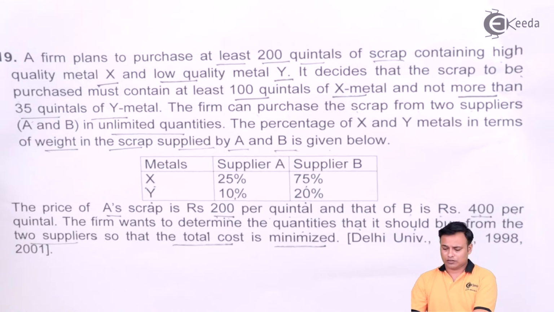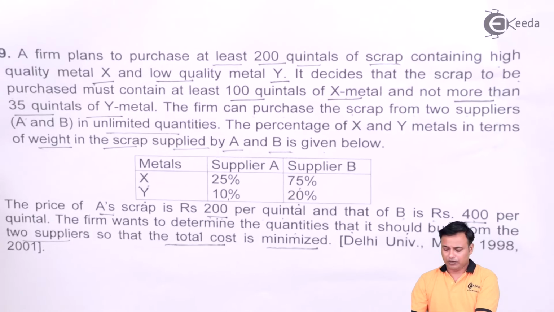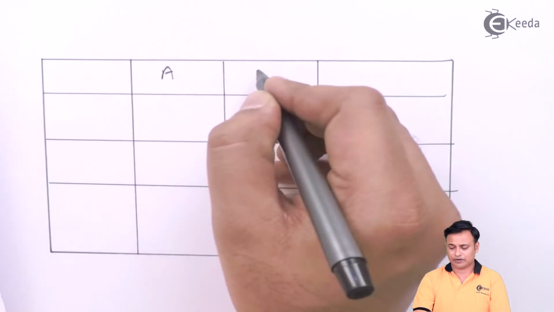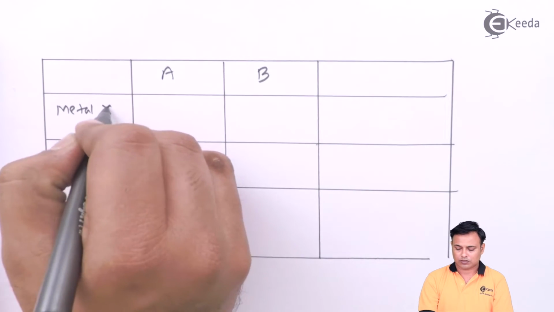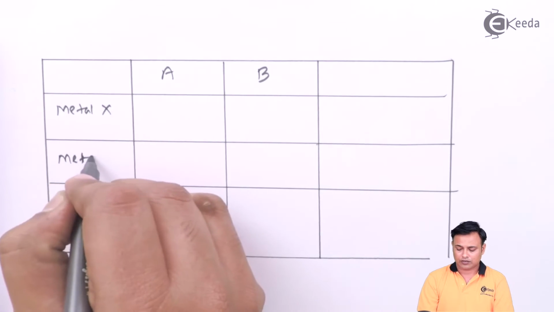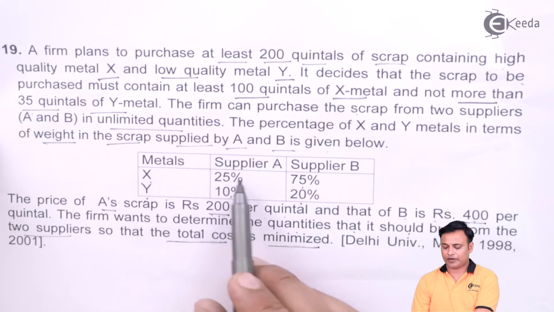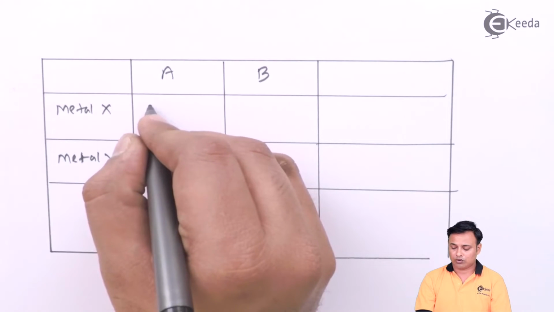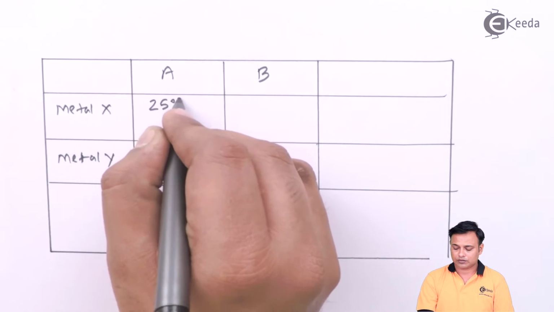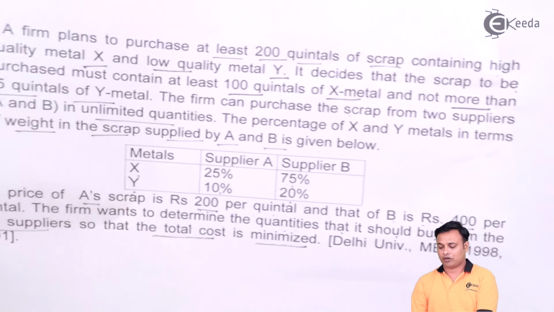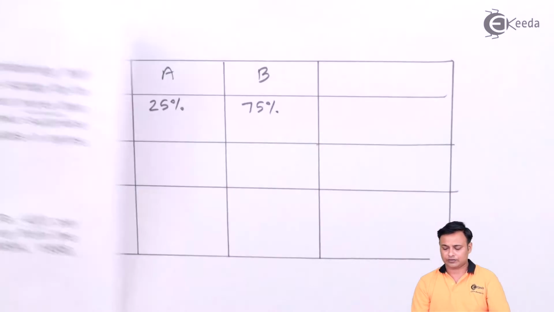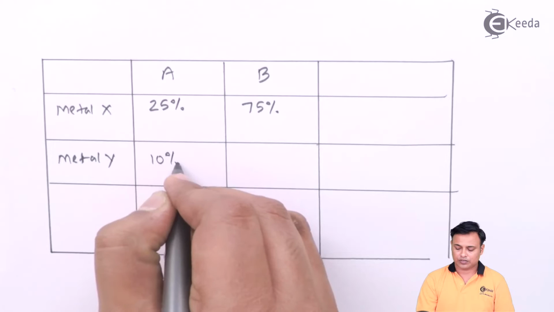So let's first put down the problem in the table. I'll keep the suppliers A and B here in the column as given in the problem. And here is my metal X. Here is my metal Y. For metal X, 25 and 75, I'll note down 25%, 75%, and for metal Y it is 10 and 20, so 10% and 20%.